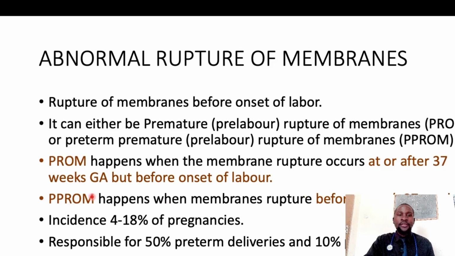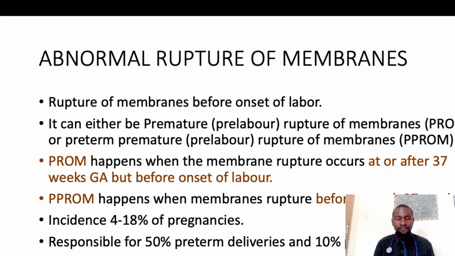If it happens before term, which is before 37 weeks, then we have what we call PPROM. So we have two. PROM is when the rupture of membranes happens at 37 weeks or after, but before labor onset. And PPROM is when the rupture happens before 37 completed weeks of gestation.